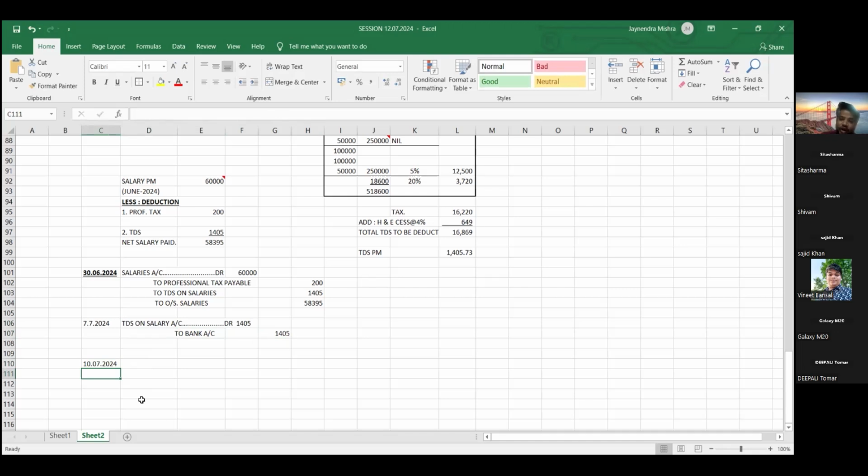This is the salary we are paying on 10th of July, which is pertaining to June month. So friends, here, outstanding salary was a liability. Liability has credit effect. And whenever liabilities are paid, it will be debited. Yes, friends.